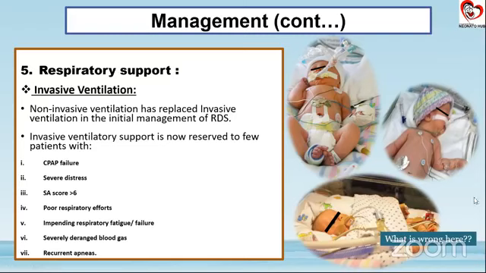Do you see anything wrong in this picture? The baby is comfortable lying down. He's intubated, nicely fixed and everything. Is there anything wrong here? Do you look at the length of the tube?